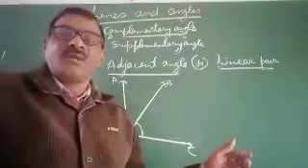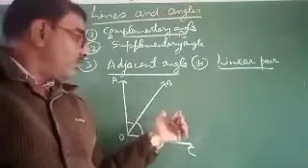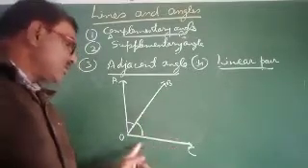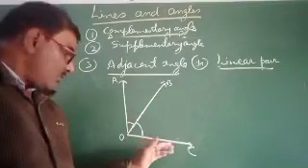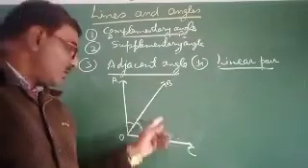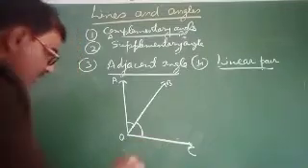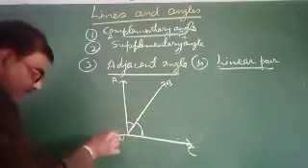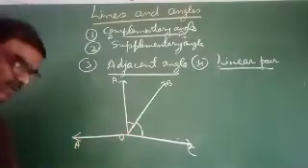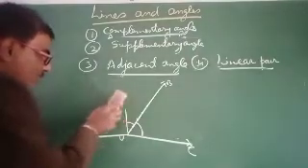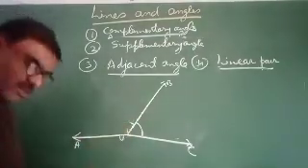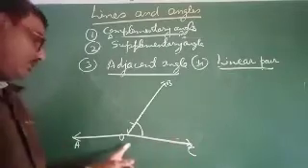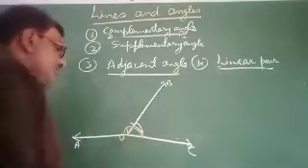I have already defined adjacent angle. You see that this is a common arm and this arm is opposite to the common arm. If that arm which is not common, the opposite arm, is moved in the opposite way, suppose this arm OA is opposite to the arm OC, then this is called a linear pair.